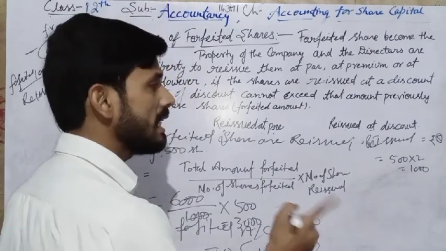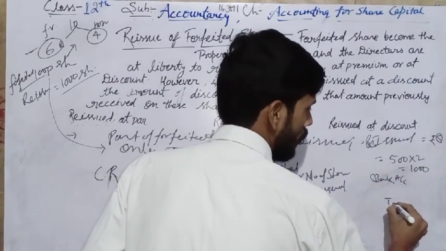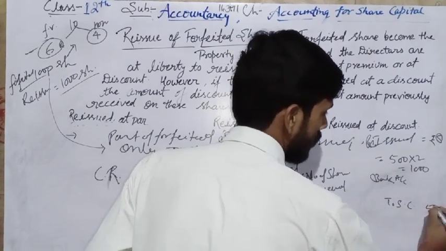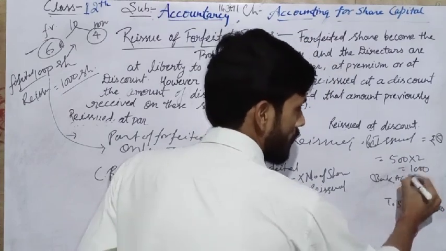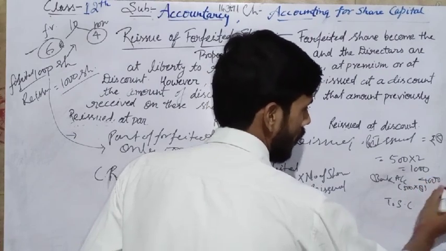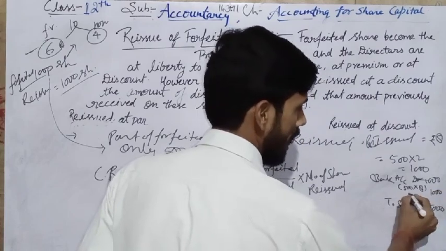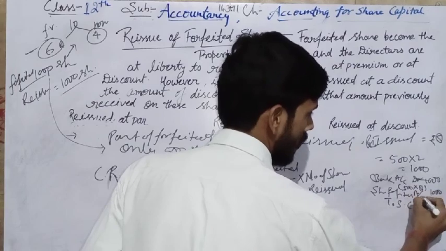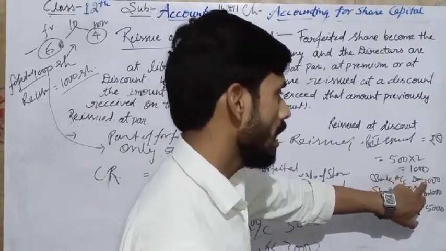It means the company receives in the bank account debit, share capital from 500 into 10, 5,000, but the company received 500 into 8, only 4,000. So 2 rupees per share, 1,000, we have to debit to the share forfeited account.